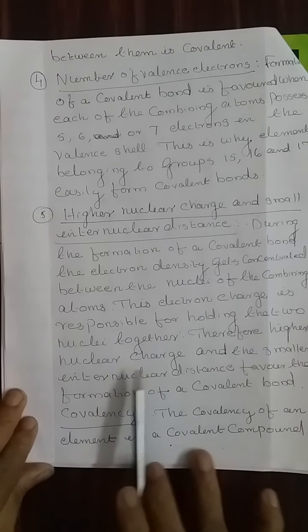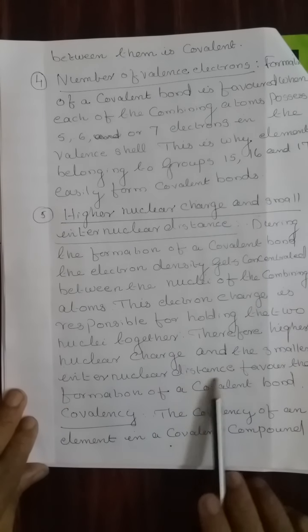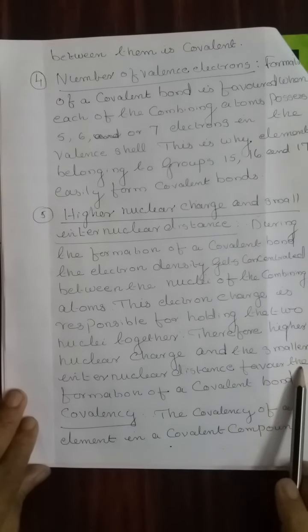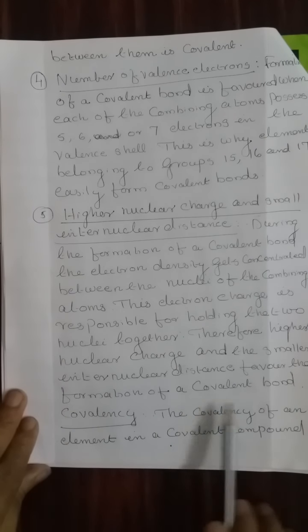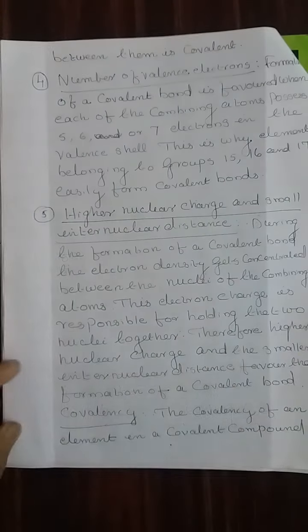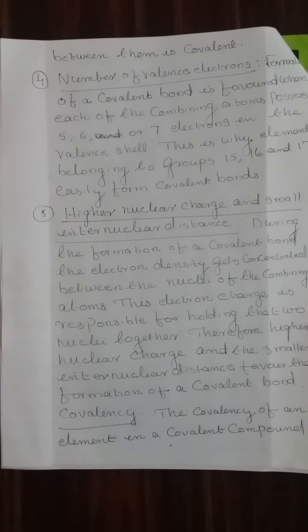Therefore, higher nuclear charge and smaller internuclear distance favor the formation of a covalent bond. These are all the points favoring the covalent bond formation.